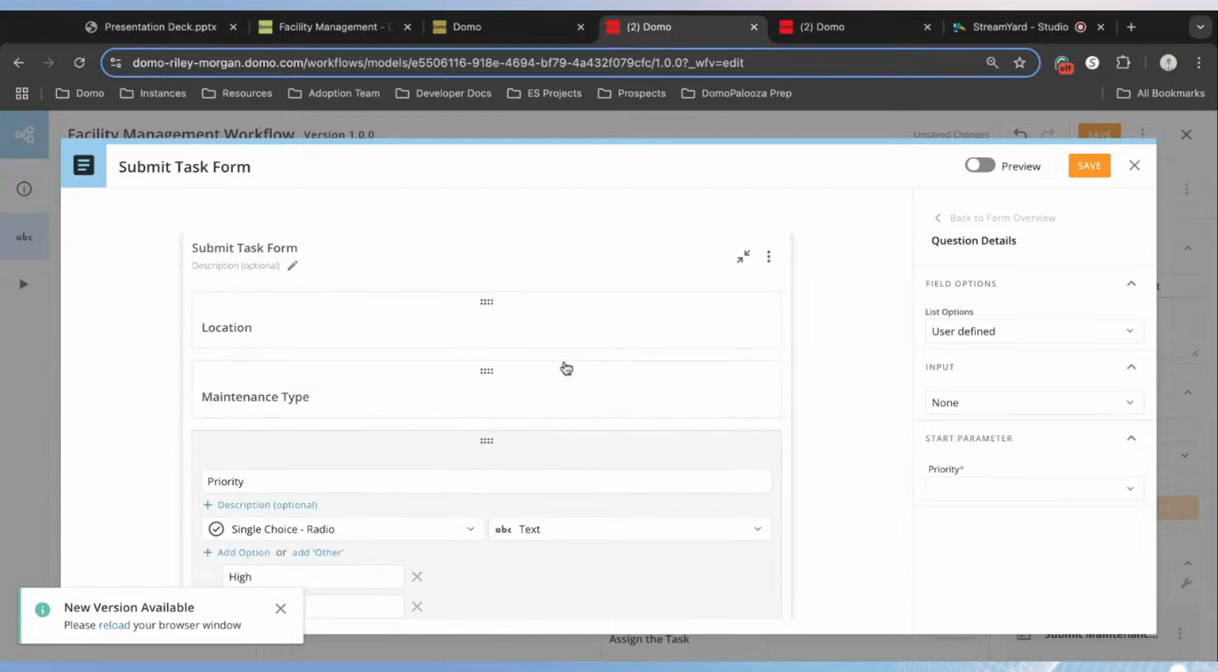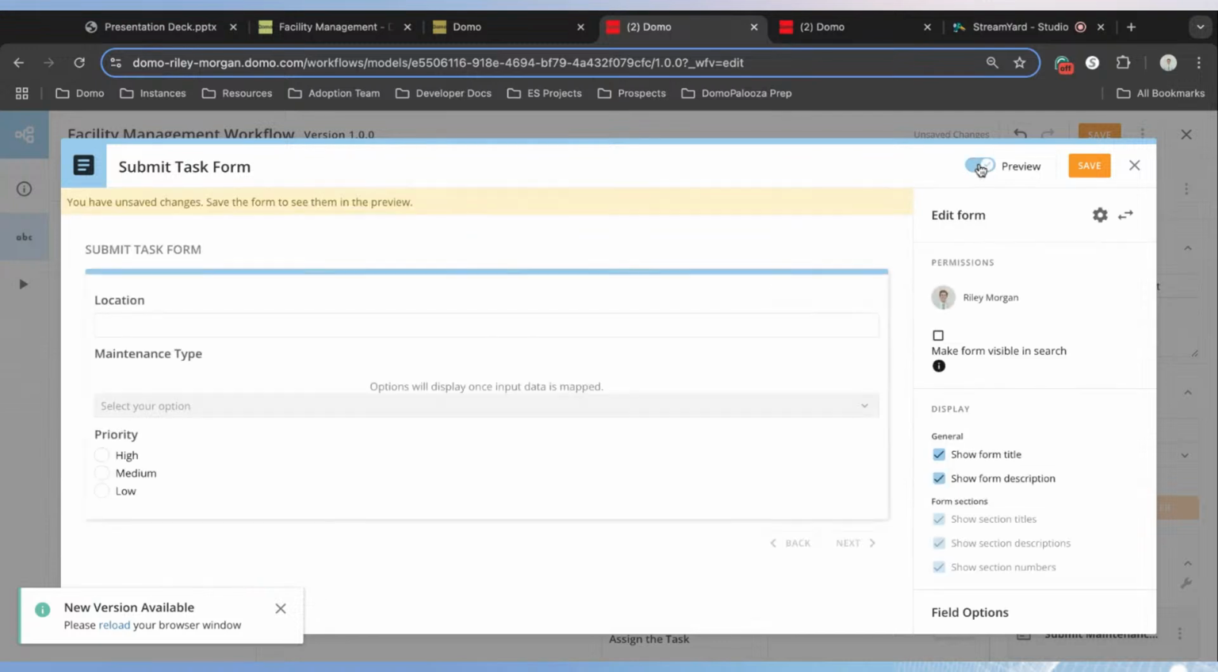All right, so at this point, we have our form that our users are going to submit. If we want to see what this is going to look like in our App Studio app, we can preview it here. So we can see we have the short answer for our location. We'll have a single choice dropdown for our maintenance type that comes from our data set. And then we have our single choice radio button here for our priority. So let's save this form.